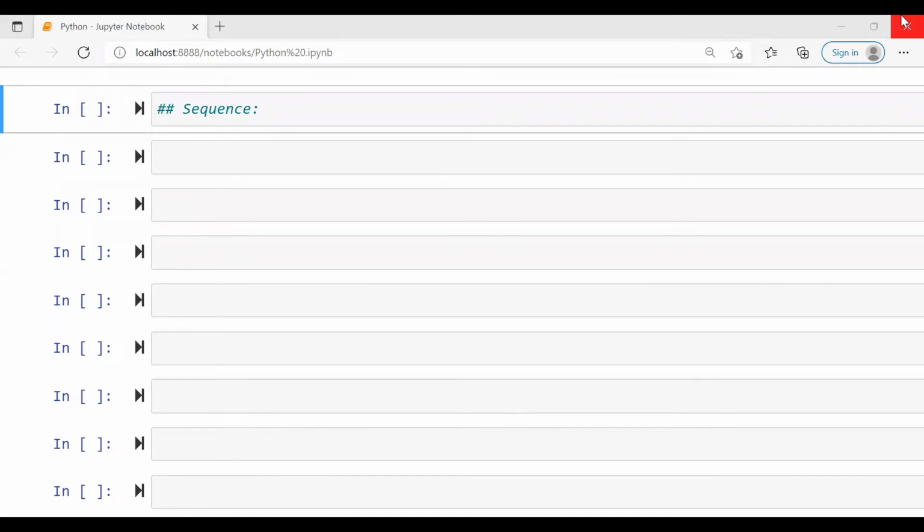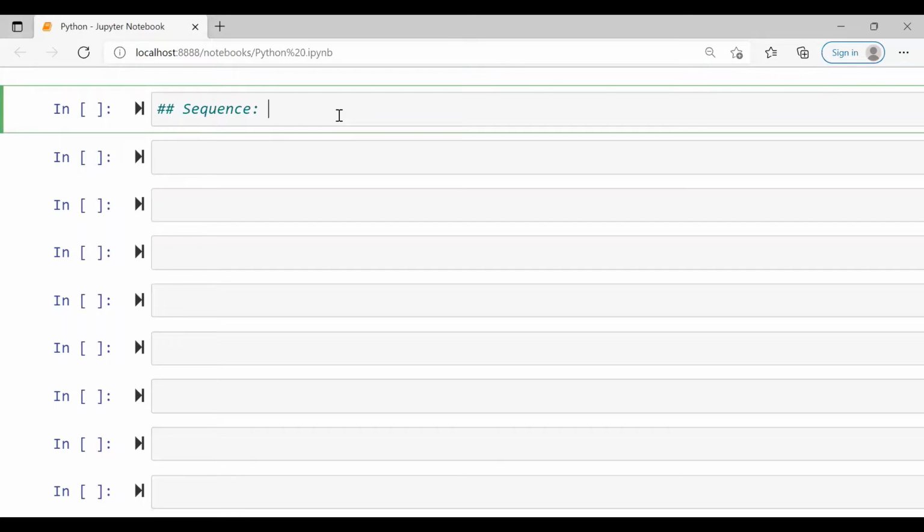So the next category of data type is called sequence data type. Sequence data type is a data type which has strings, lists, and tuples, which can store multiple values in an ordered fashion.